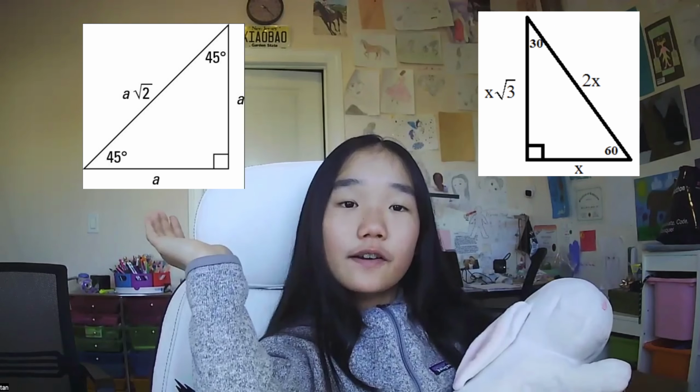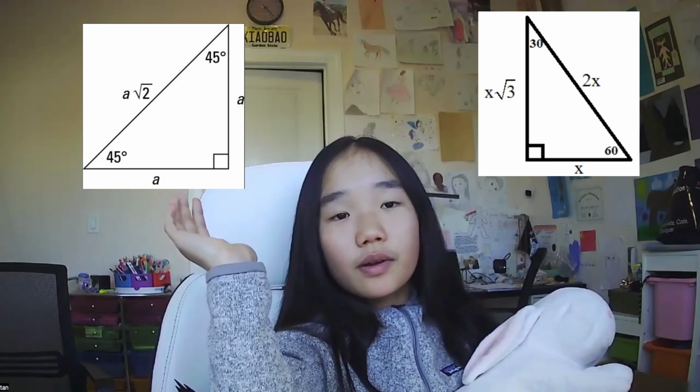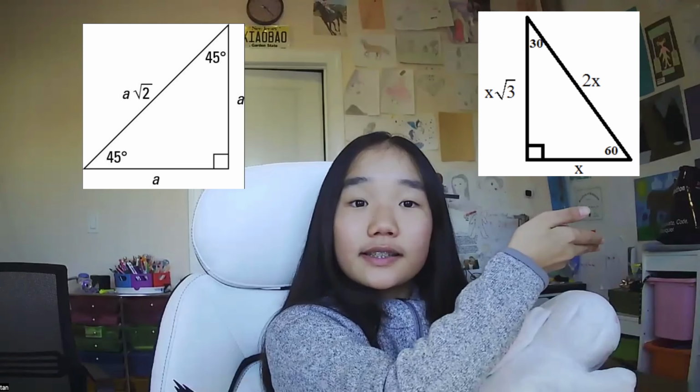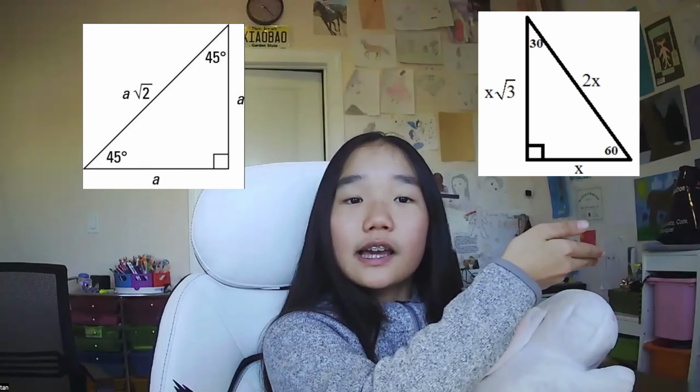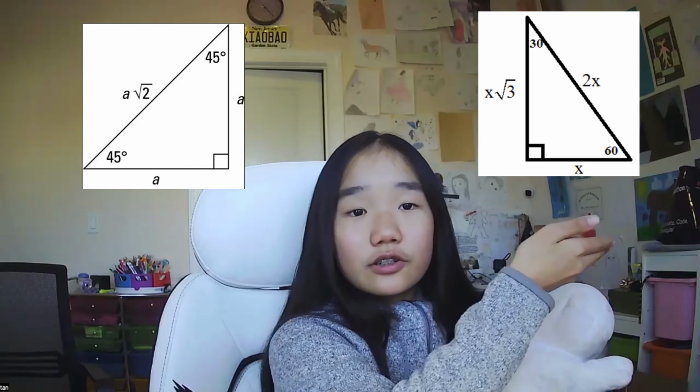The 45, 45, 90 triangle forms a side ratio of 1 to 1 to square root of 2. And the 30, 60, 90 triangle forms a side ratio of 1 to square root of 3 to 2. Those two special cases are quite useful when it comes to competition math.